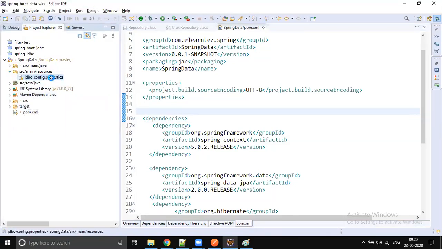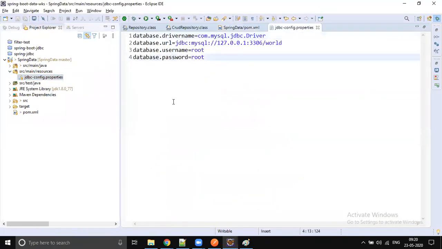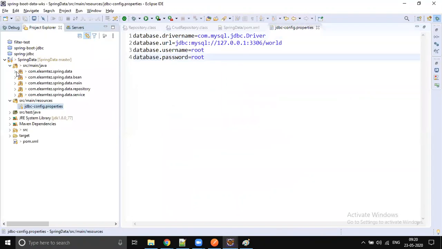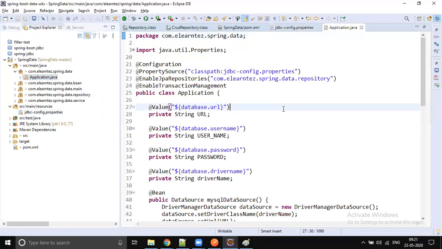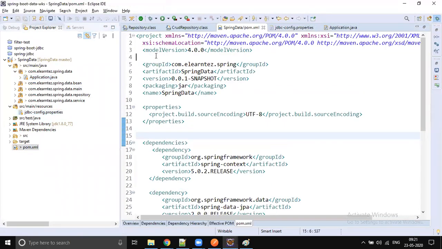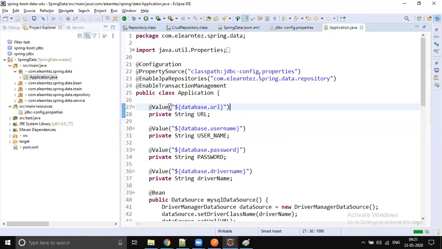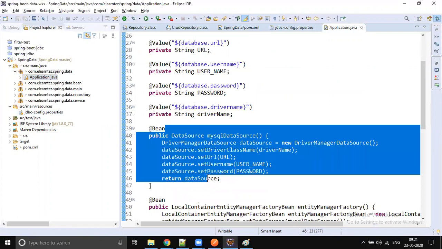Let's go to the properties file. Again, it's the same properties, right? Username, URL, password. It need not be application.properties because we will load this properties file as an explicit configuration, right? Not a Spring Boot application. So it is your responsibility to load the application details and create the data source, right? There is a huge configuration we will be doing without Spring Boot for Data JPA. So this is native Spring Data, right? I told a couple of times, without Spring Boot. Native one. So in Application.java, it's your responsibility to load the config properties and create the data source.